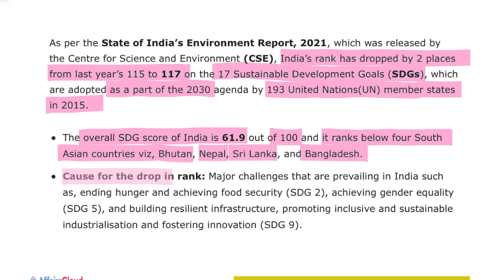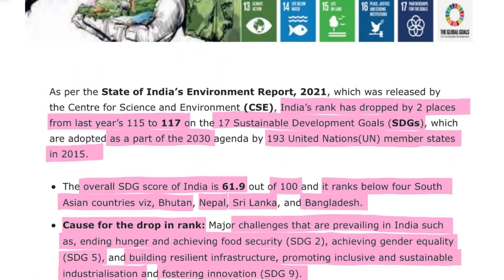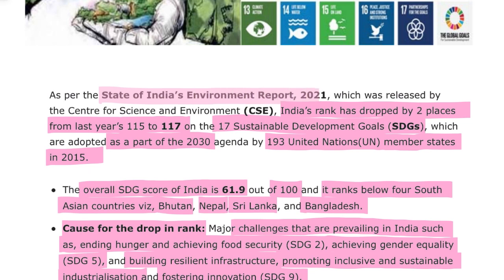The cause for the drop in rank was the major challenges prevailing in India, such as ending hunger and achieving food security according to the second Sustainable Development Goal, achieving gender equality in the fifth Sustainable Development Goal, and building resilient infrastructure, promoting inclusive and sustainable industrialization and fostering innovation according to the ninth Sustainable Development Goal. Alright. So what was the rank of India as per the State of India's Environment Report that was released by CSE? The rank was 117.